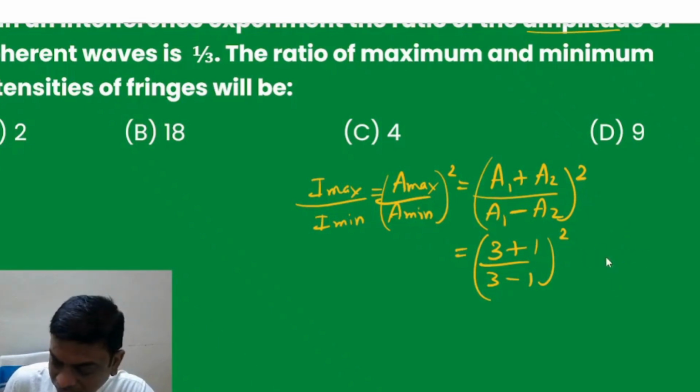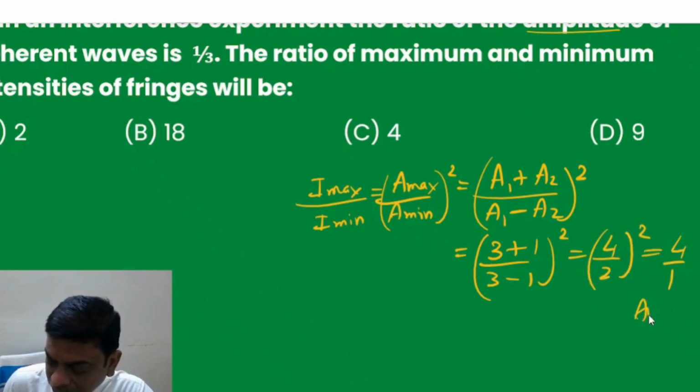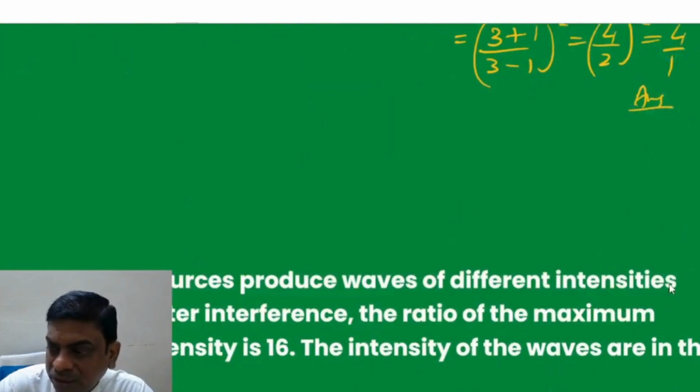Wait students, I'm sorry, this will be 4 by 2 whole square. So 4 is to 1 is the answer. Then moving to the next question.